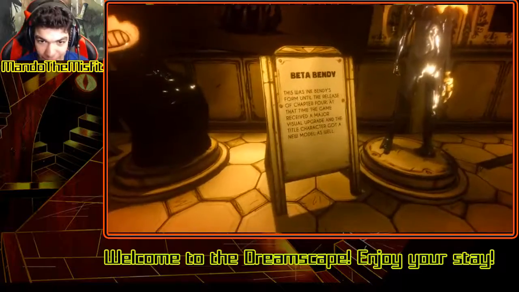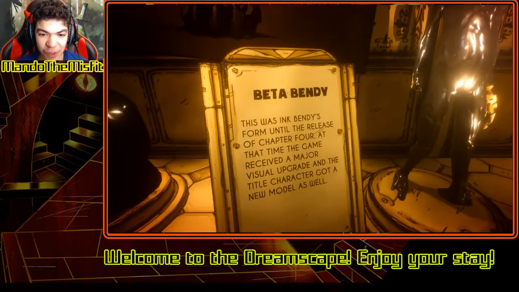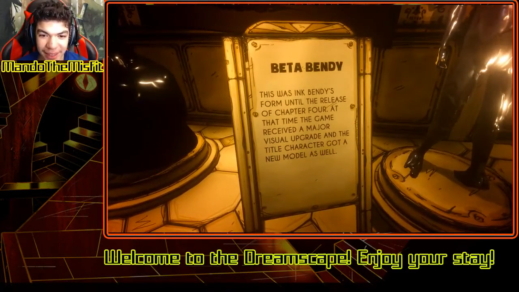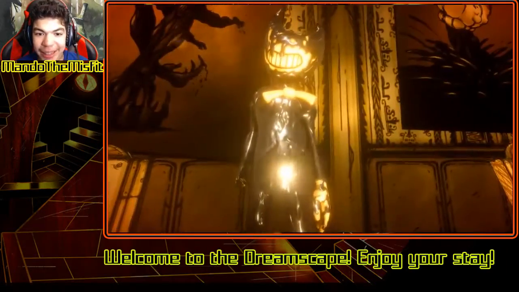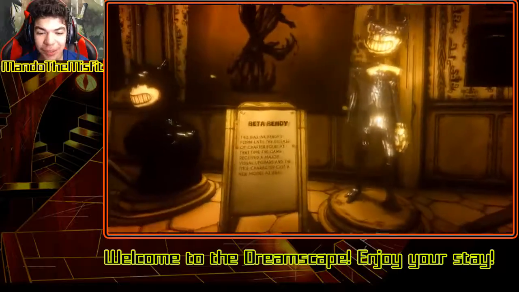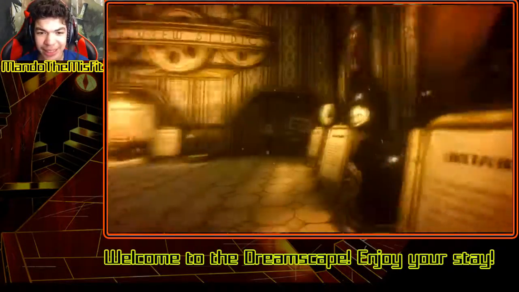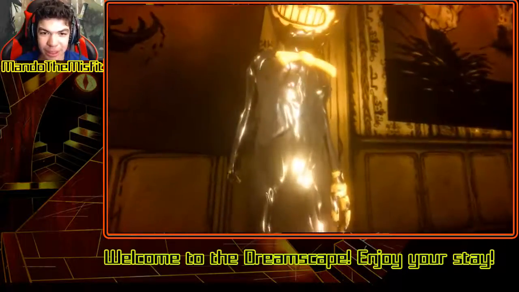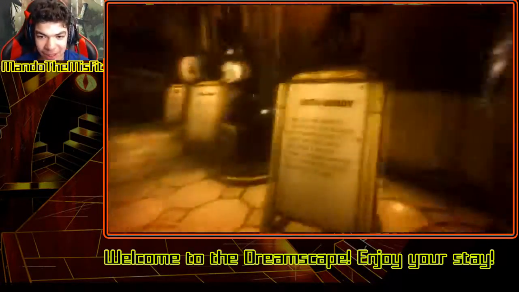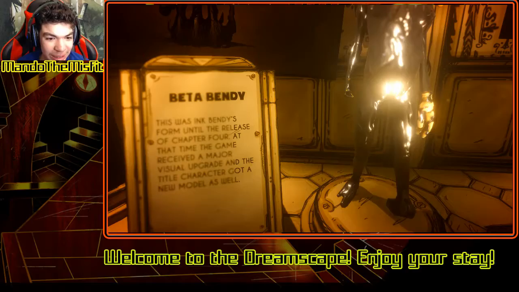So, Beta Bendy. This was Ink Bendy's form until the release of Chapter 4. At that time, the game would release a major visual upgrade and the title character got a new model as well. Yeah, see, that's pretty cool. This was the second one from chapters 2 and 3. And again, this one looks a lot similar to this one, except it's more muscular. So, yeah, it's pretty cool.